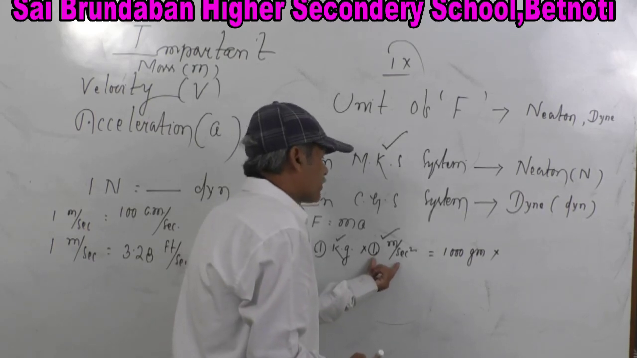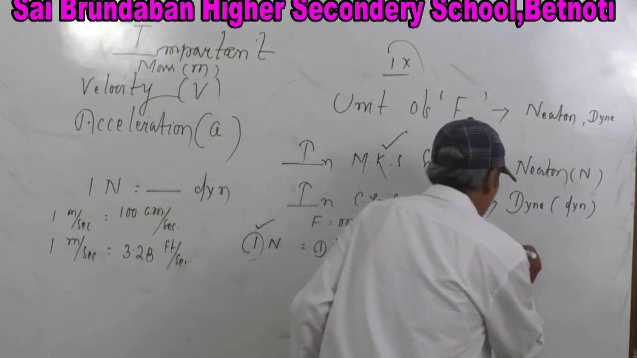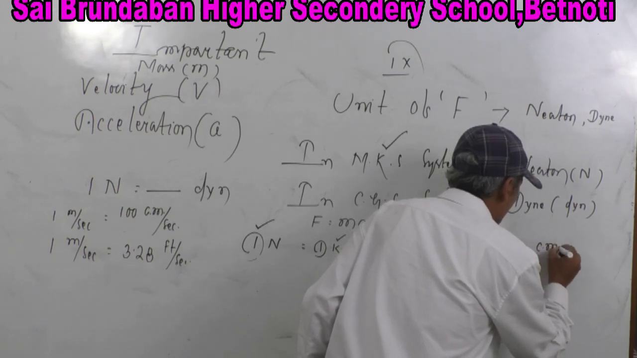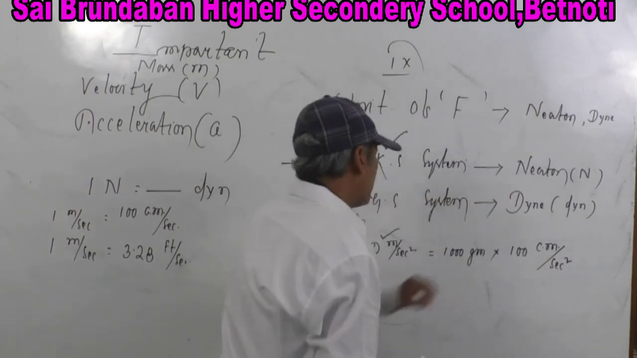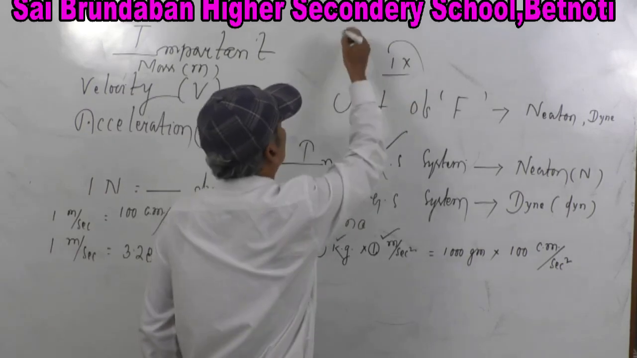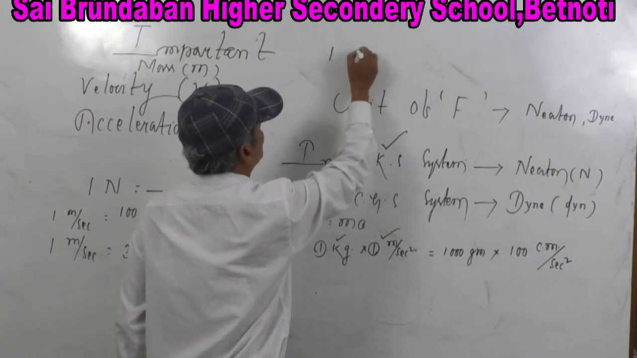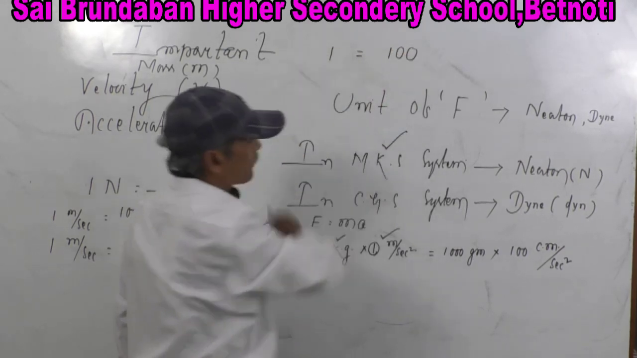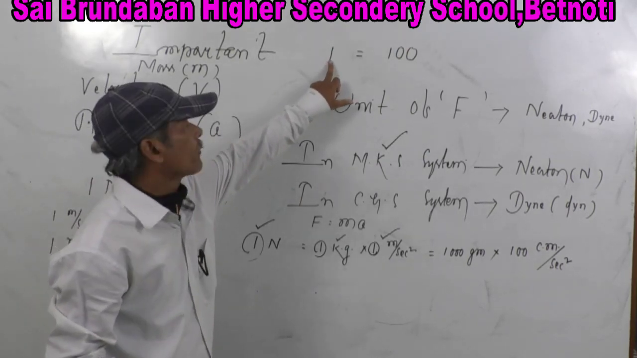1 meter per second square is how much centimeter per second square? Earlier I have stated you, it is 100 centimeter per second square. Stop it here. You just see. I am writing now. Again I am repeating one thing. 1 is equal to 100. This equation is quite wrong.